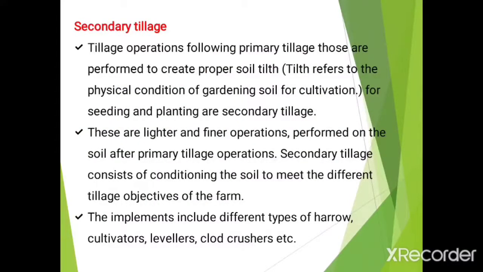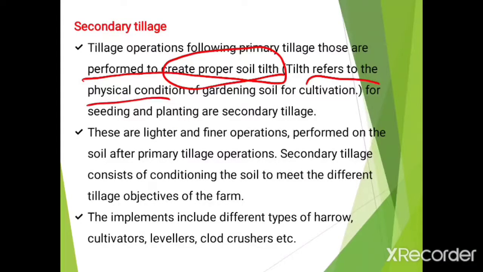Now secondary tillage. What is meant by secondary tillage? Tillage operations following primary tillage, performed to create proper soil tilth, are referred to as secondary tillage. Now what is meant by soil tilth? Tilth refers to the physical condition of the soil for cultivation. Basically, soil tilth is the physical condition of the soil as it relates to plant growth.